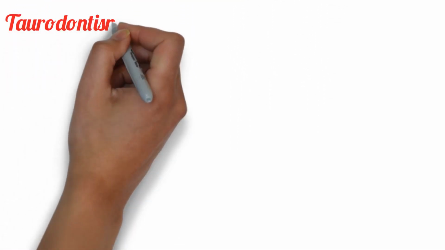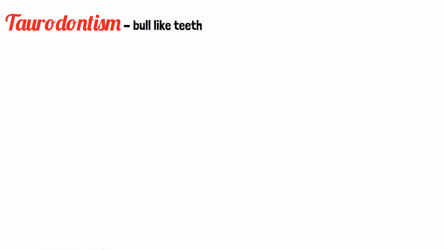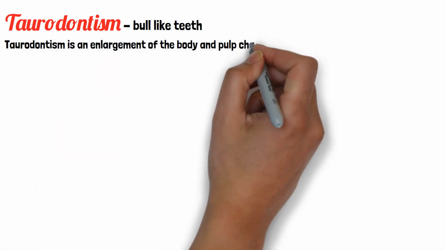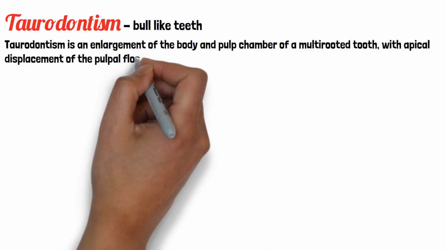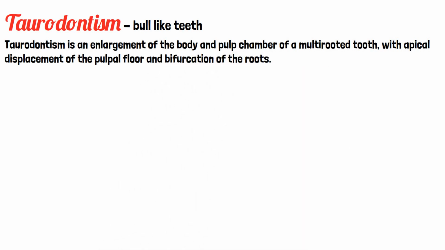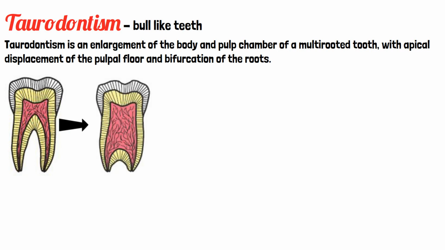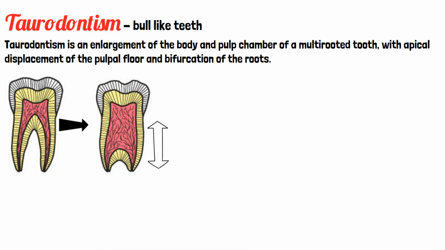The next and last condition is taurodontism, which is also called bull-like teeth. Taurodontism is basically an enlargement of the body and pulp chamber of a multi-rooted tooth with apical displacement of the pulpal floor and bifurcation of roots. This is a normal tooth, wherein there is a proper pulp chamber and proper bifurcation. Whereas in a taurodontism tooth, there is an apical displacement of the pulpal floor. The pulp chamber has enlarged and there is apical displacement in the bifurcation of the roots also.